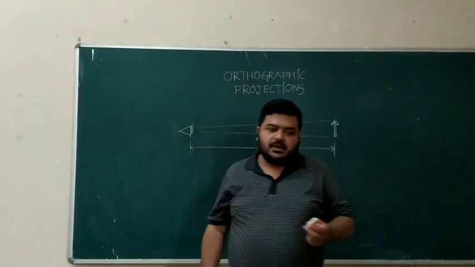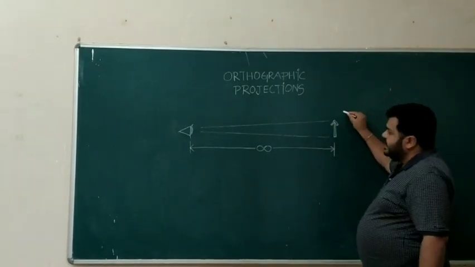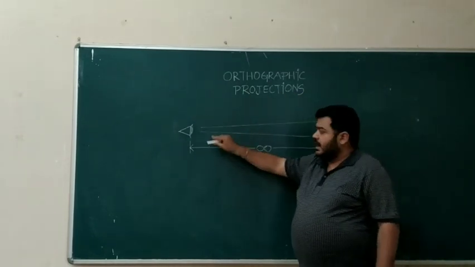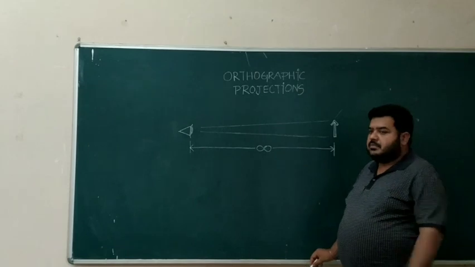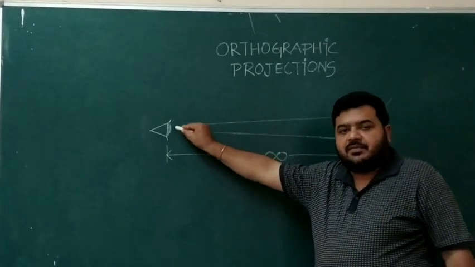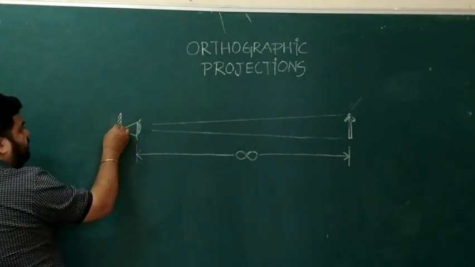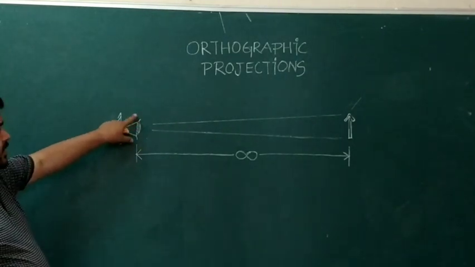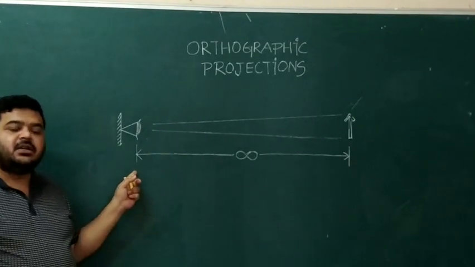The first assumption is that the object and the observer, or the viewer, or I can say the screen of projection or the eye of the viewer, and the object are at infinite distance from each other.